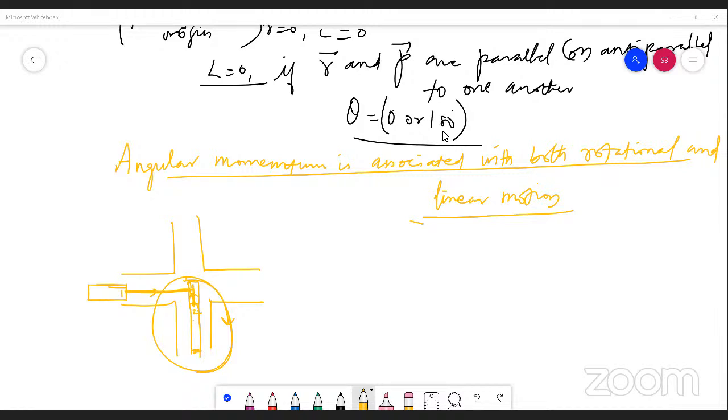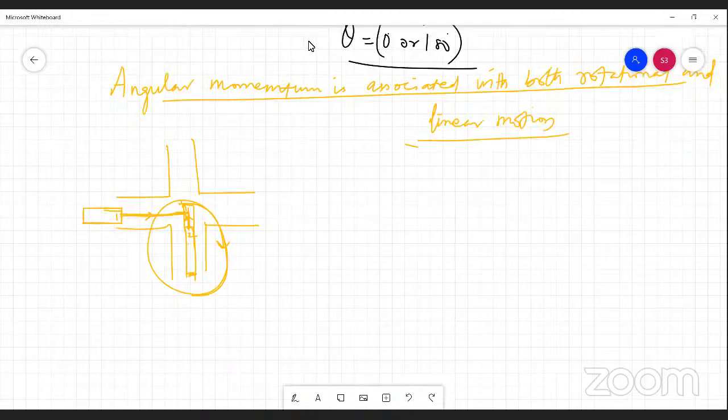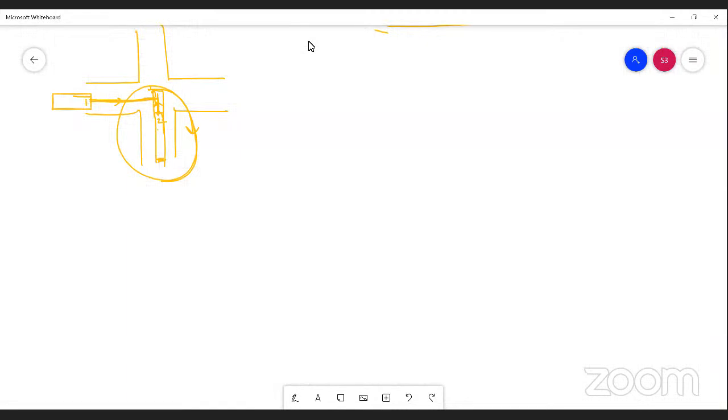So there comes the simple understanding that angular momentum is associated with both rotational and linear motions. Actually, an example is given related to this content. A particle of mass m is moving with a constant linear velocity v. Show that its angular momentum about any point remains constant throughout the motion. You are going to assume some point, and the angular momentum about it remains constant throughout the motion. Okay, we can see this example.